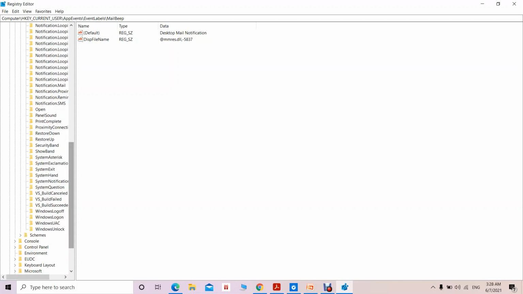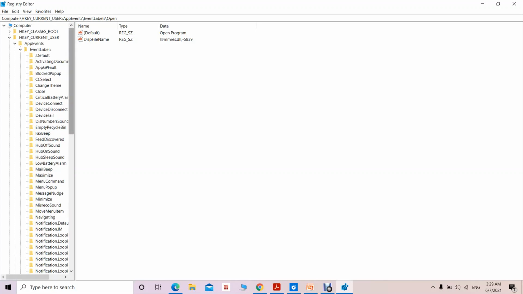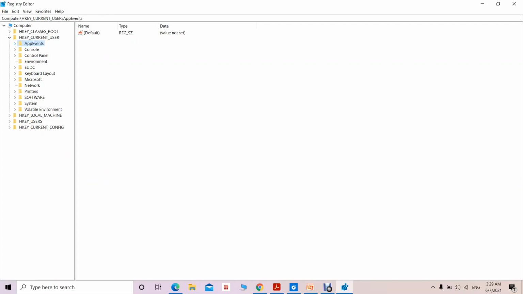Then if you open a particular file, what kind of sound it should create is also available here. So for a particular event that happens on Windows, the sound it should create is specified and associated with that event in AppEvents.